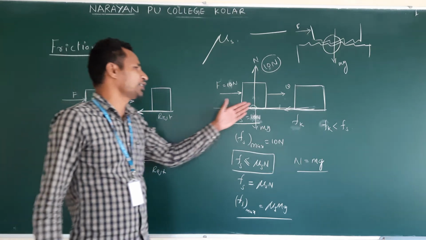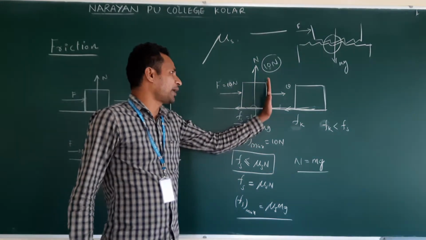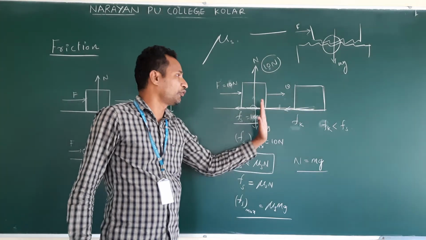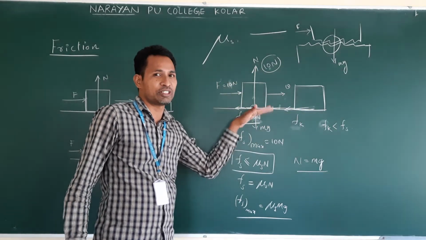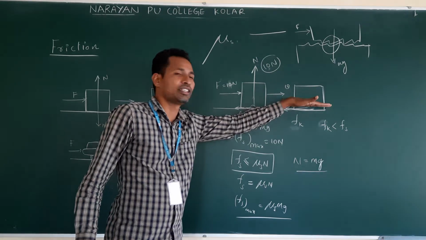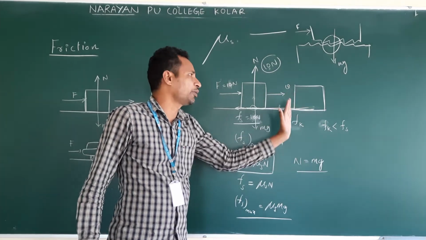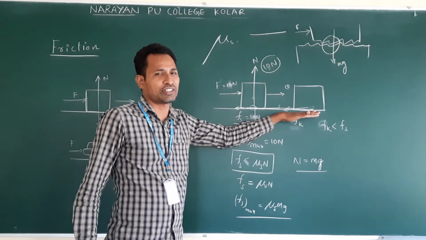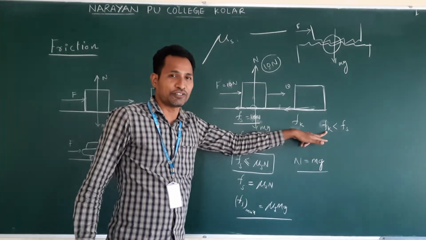Once the body is in motion, meaning after maximum static friction, what happens? Once the applied force overcomes the maximum static friction, the body starts to move. When the body is in motion, the friction offered by the contact surfaces is called kinetic friction.